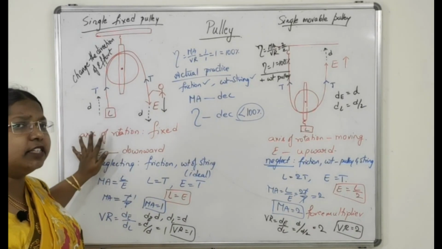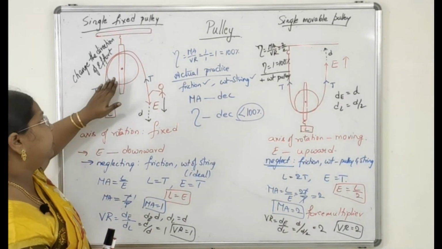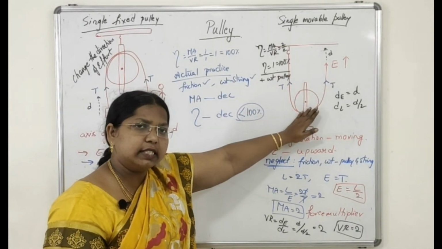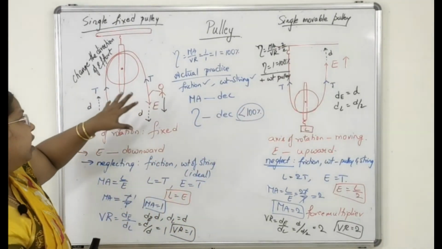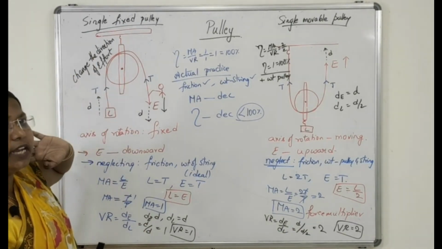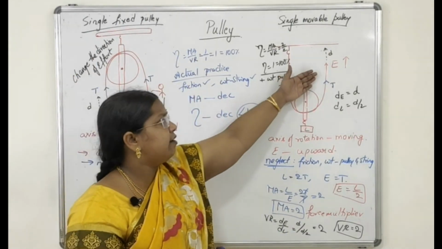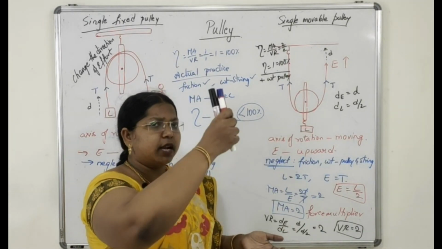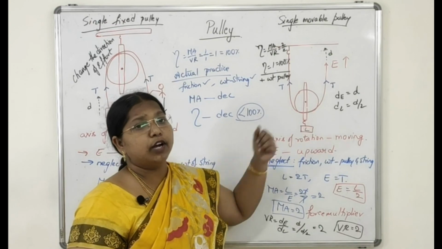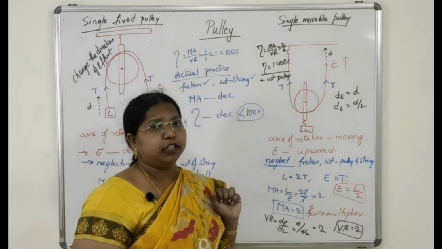So what is a single fixed pulley? Where the pulley is fixed to a rigid support. Here it is not fixed to a rigid support. It is free to move. Here the effort acts downwards and the load is lifted in the opposite direction. But here, if we apply the effort in the upward direction, the load is also moving in the same direction. Both the effort and load are moving in the same direction.